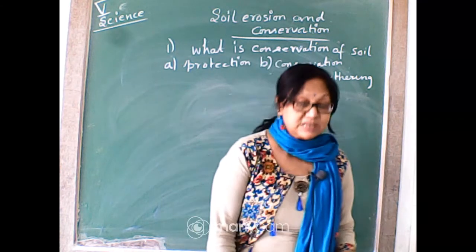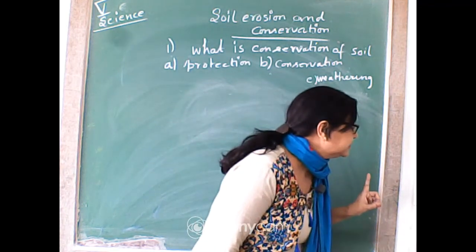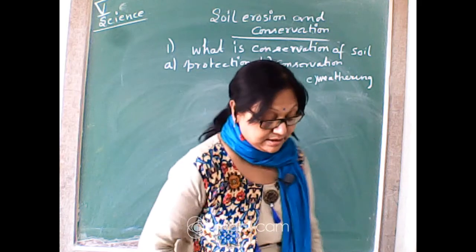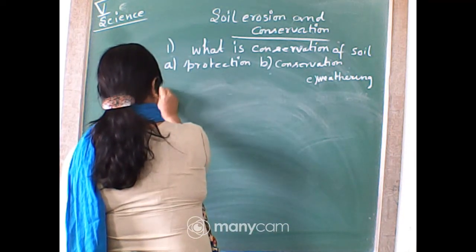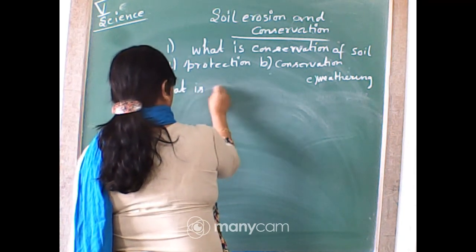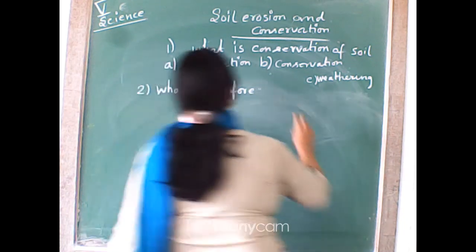So what is afforestation? Write fast. What is afforestation?